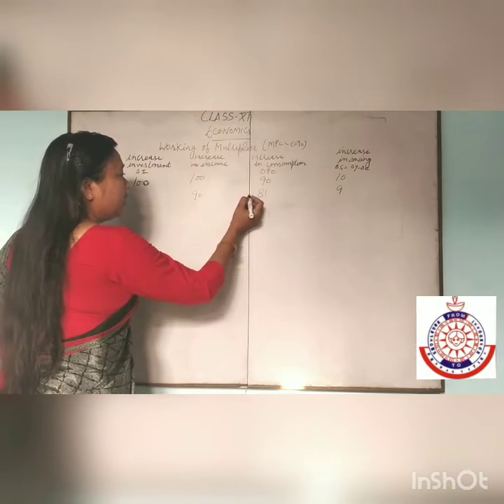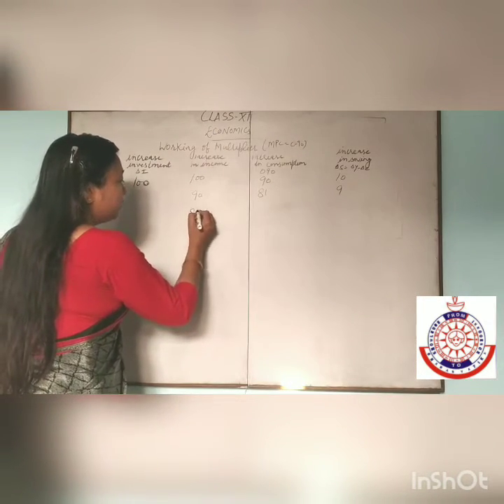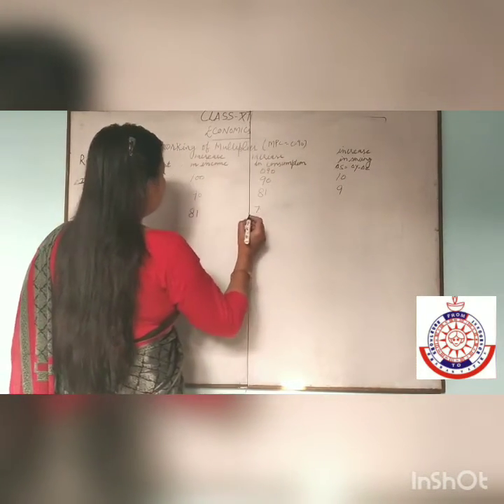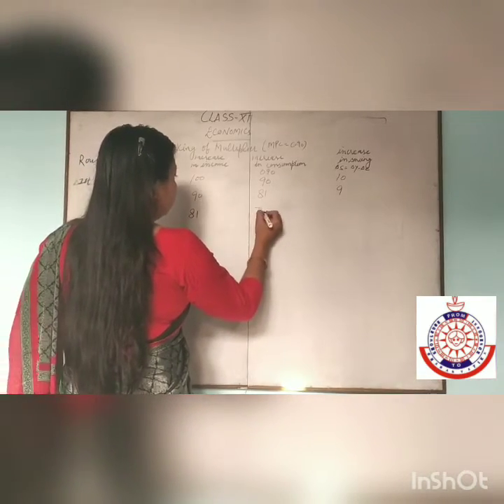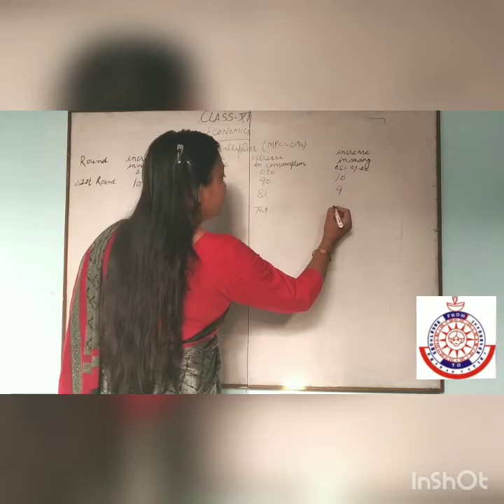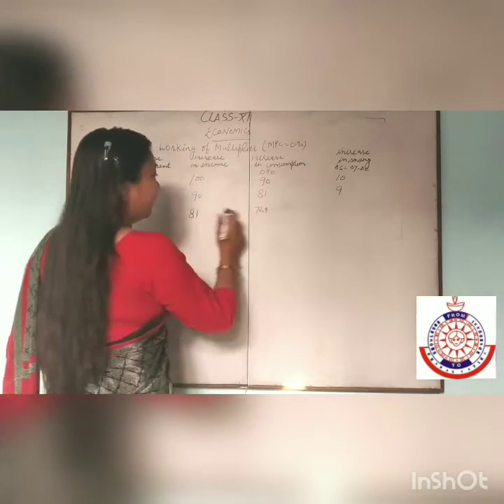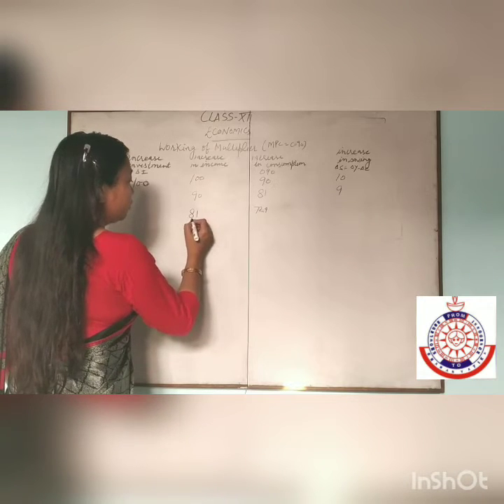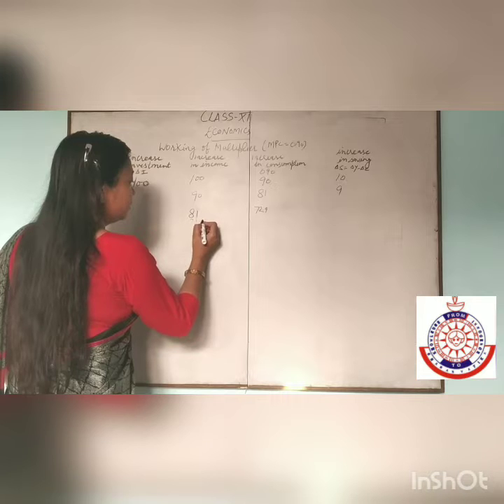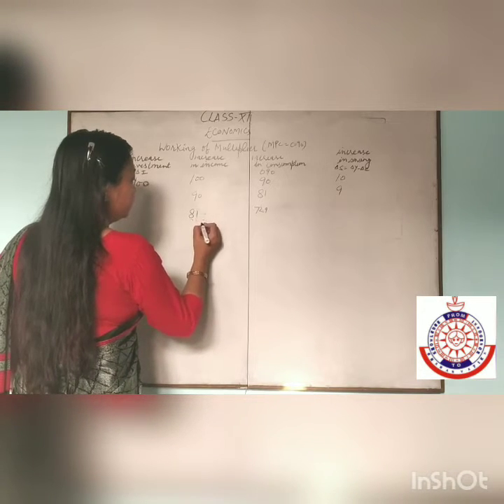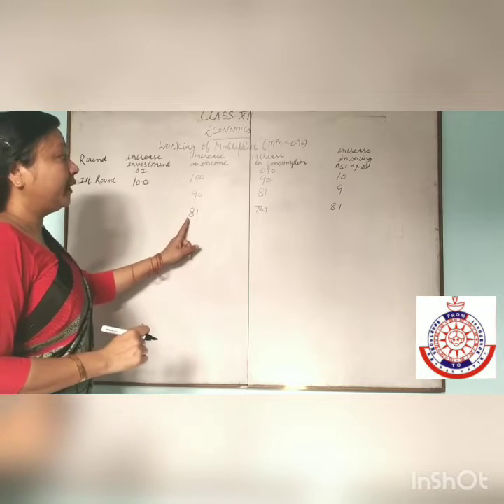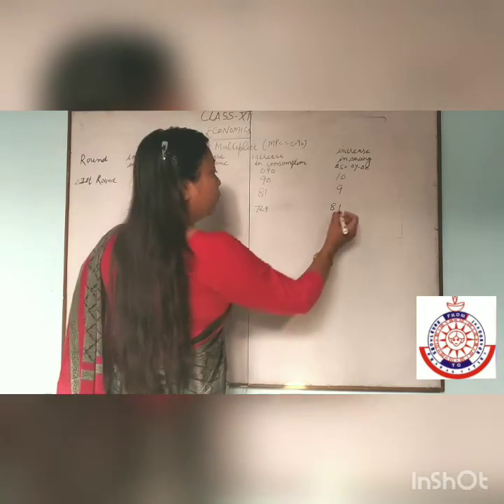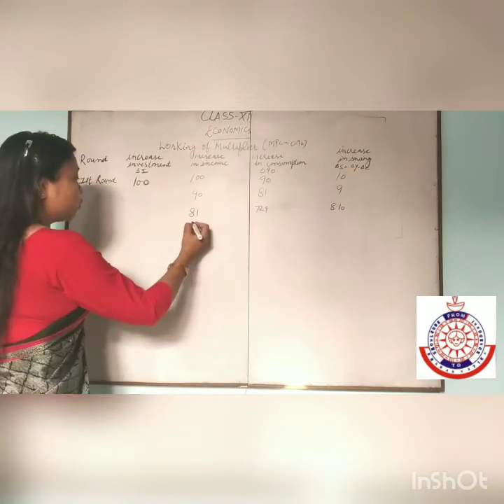Again, this consumption is income, and 0.90 of 81 is 72.9, so the increase in saving is 81 minus 72.9, which is 8.10.